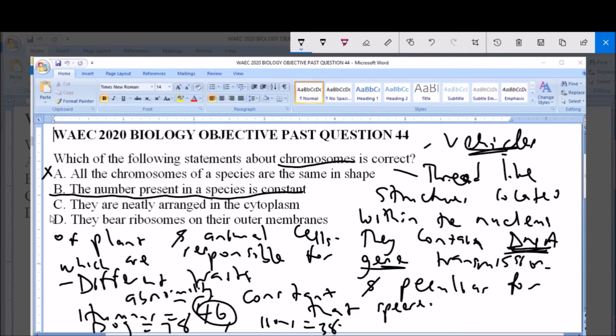Option C says neatly arranged in the cytoplasm, which is also incorrect, because of course we have established the fact that the chromosomes are contained within the nucleus and not the cytoplasm. And option D says they bear ribosomes on their outer membranes. This is also incorrect. So as we have rightly established, the number present in a species is constant is the correct answer to this question about chromosomes.